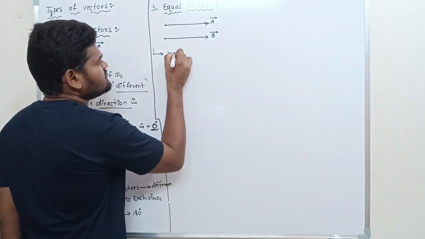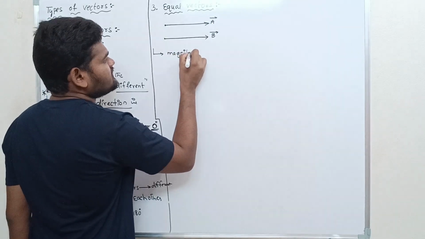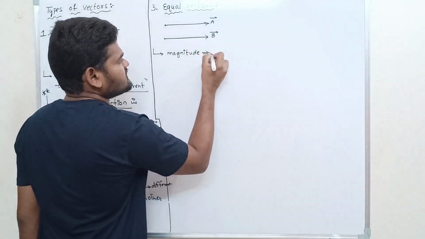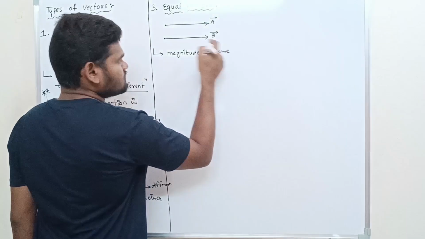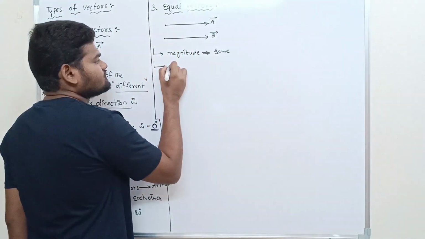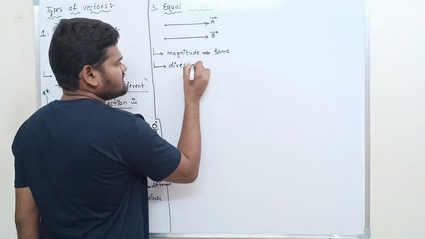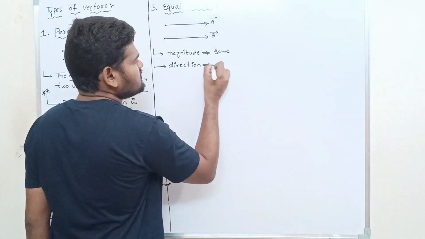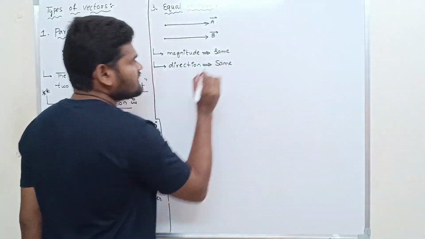Have a look. Their magnitude is equal to how much? Same. Magnitude of the two vectors is same. And their direction is also same.